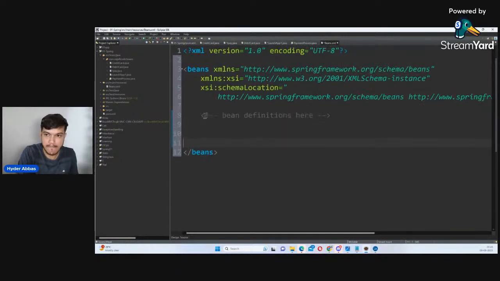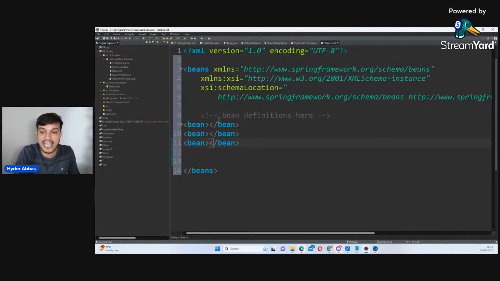Within this beans, you have to write a bean tag for every object you want your Spring to manage. For example, in my project right now, how many classes do I want my Spring to manage? 3 classes: credit card, debit card, payment process. So 3 bean tags will open within the beans. It's like I'm informing, hey, these are the beans you have to manage. These classes will be managed by you. These classes I will consider as bean.